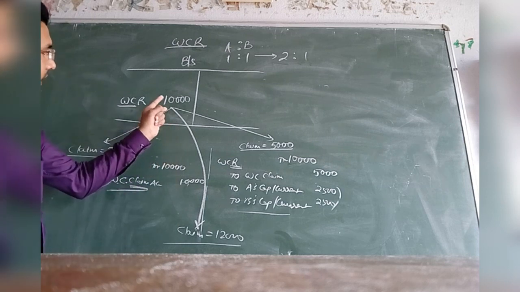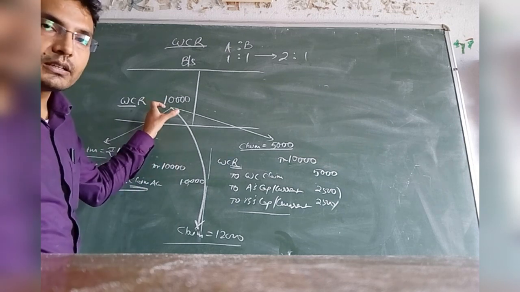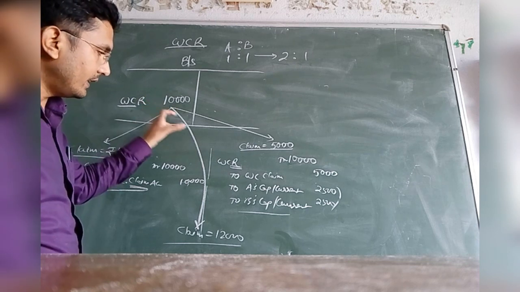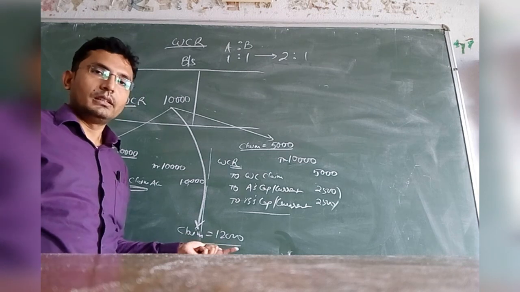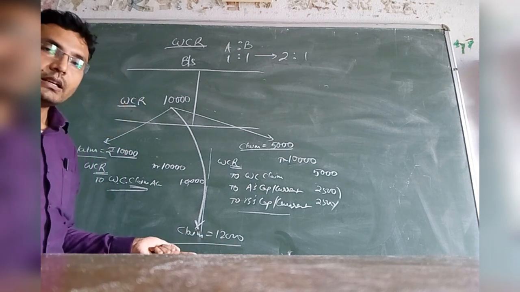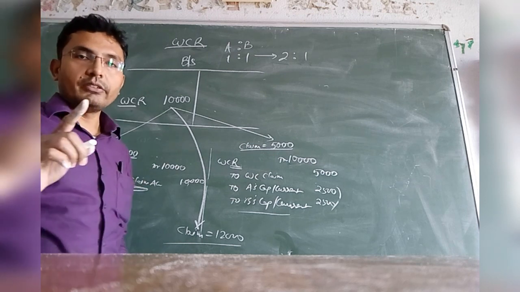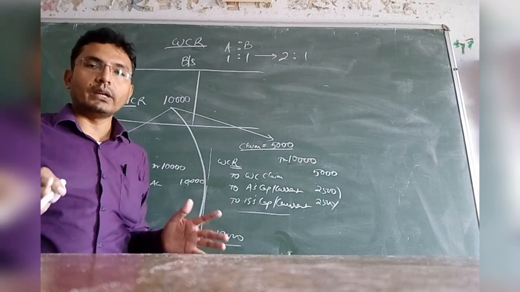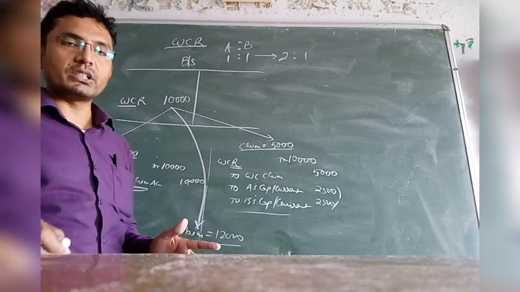First we will use this 10,000, the full amount of the reserve, in order to create a liability of rupees 10,000, and the extra 2,000 liability will be met out of a separate account called revaluation account. This revaluation account I shall deal with later in the later section of this chapter. I shall tell you what this revaluation account is.